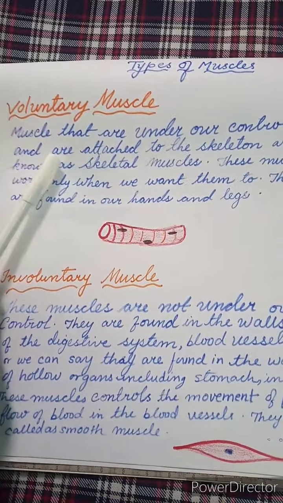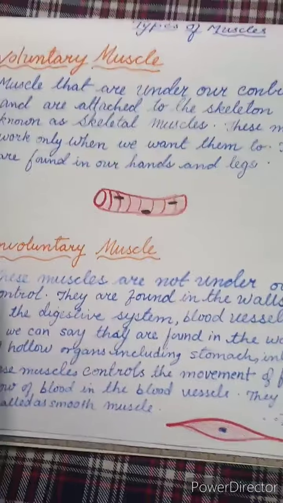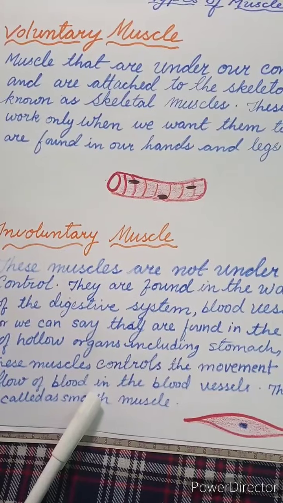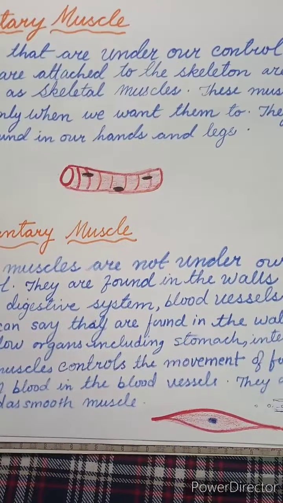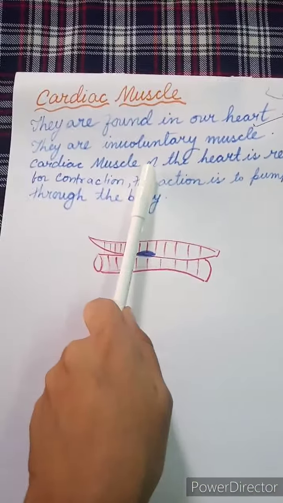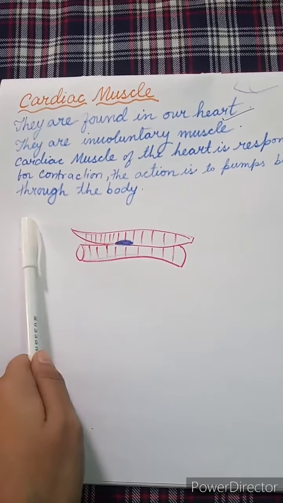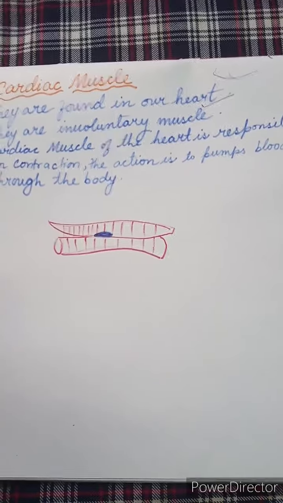Voluntary muscles are found in our hands because we can twist and turn them whenever we want. Involuntary muscles are found in our stomach wall, blood vessels and hollow organs. Remember this. Then cardiac muscles are found in our heart, and they are responsible for contraction, or the action is to pump blood through the body.